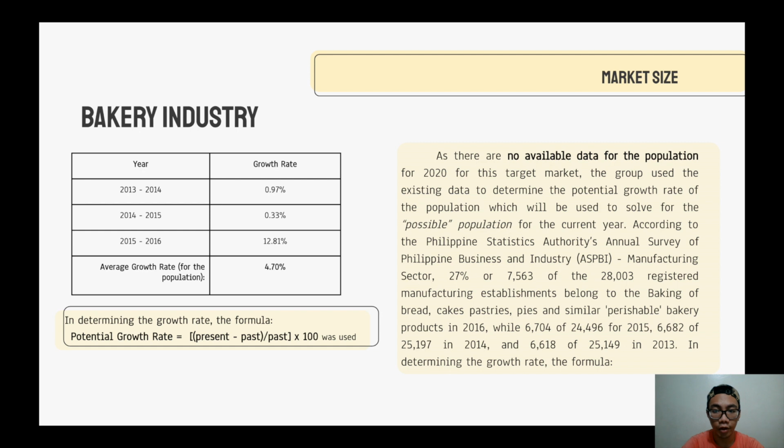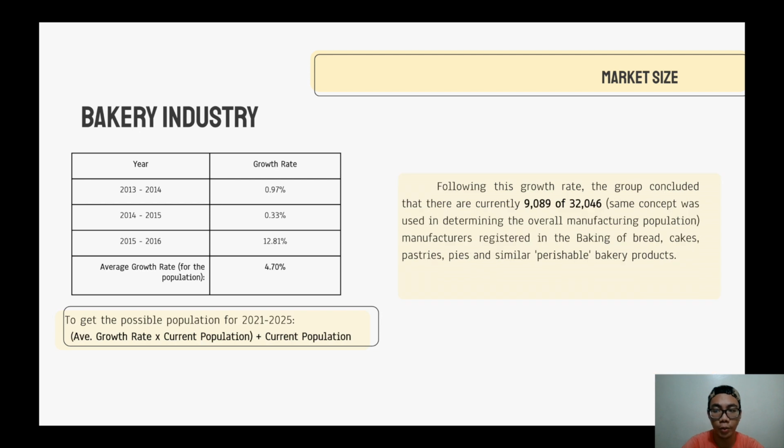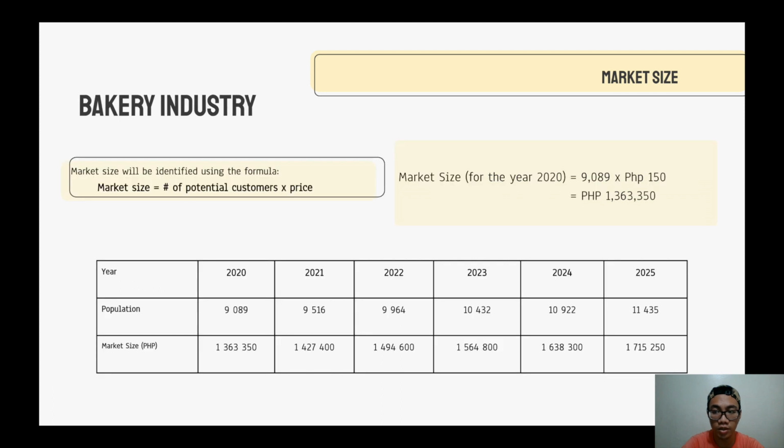Market size. For the bakery industry, there is no available data of the population for the current year and the population forecast for 5 years. Thus, the group computed the possible population using the average potential growth rate of the existing data. Refer to the PowerPoint presentation for the full computation process. The market size of the bakery industry was solved using the formula: market size equals the number of potential customers multiplied by the price, wherein price is equal to 150. The industry's market size is shown in the table.